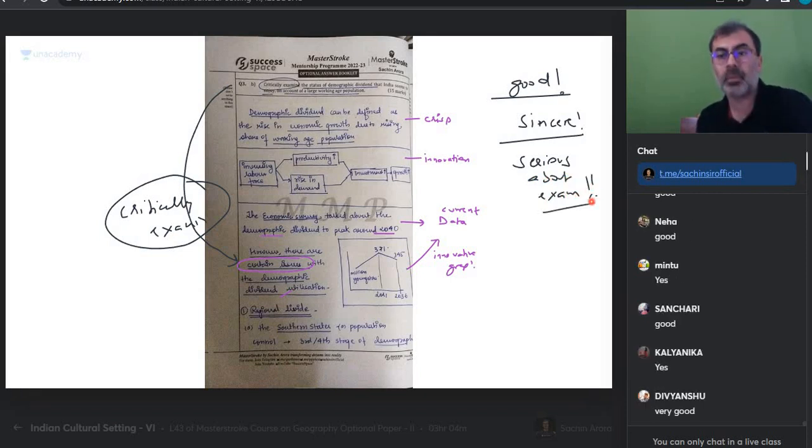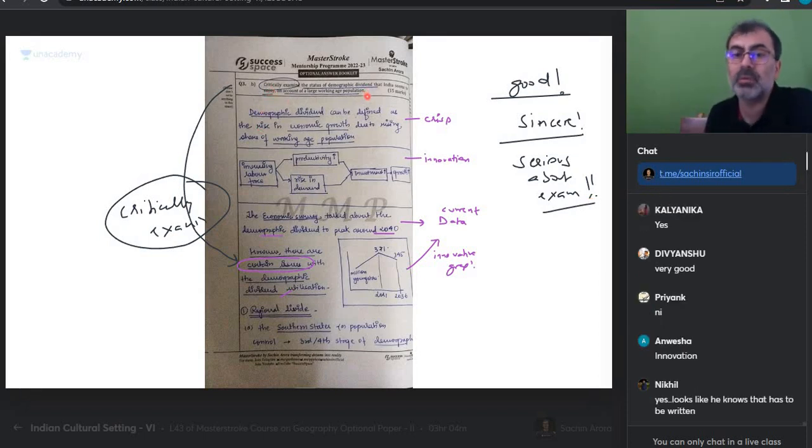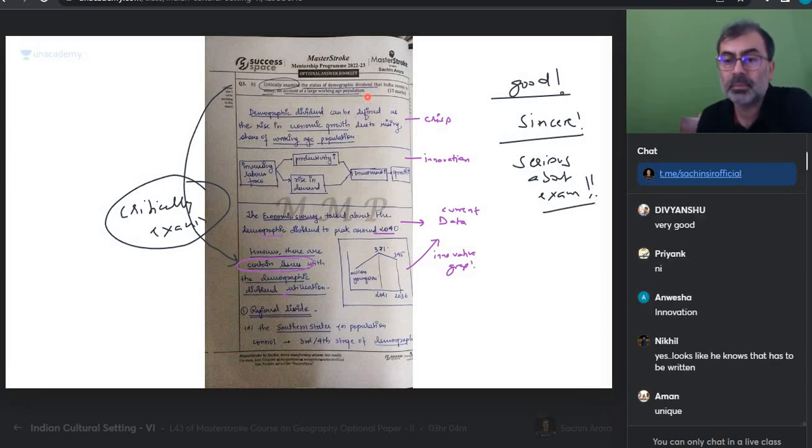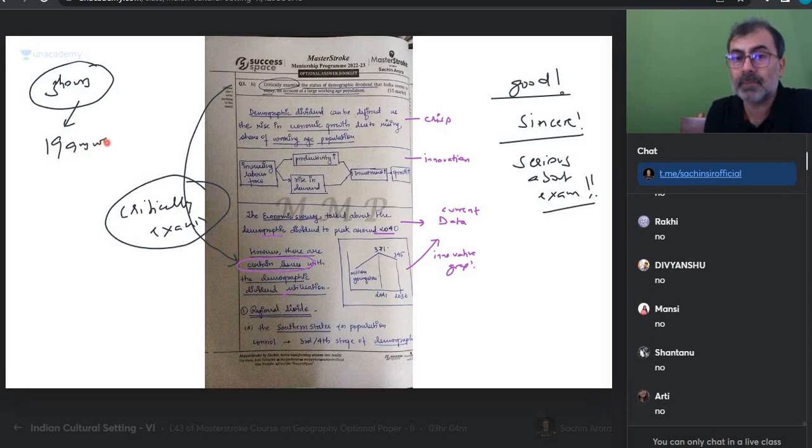Anything childish over here? Examiner likes this. You can see what he has circled. He has circled critical examination. He has circled important keywords also. Everyone, has he written a lot? Everyone, do you feel he has written a lot? He has written this test in 3 hours and he has written 19 answers. 3 hours, 19 answers as per the exam.